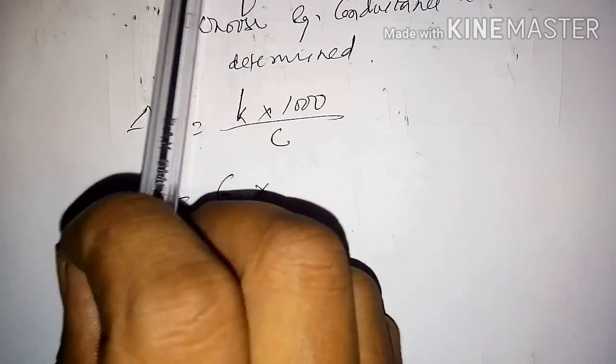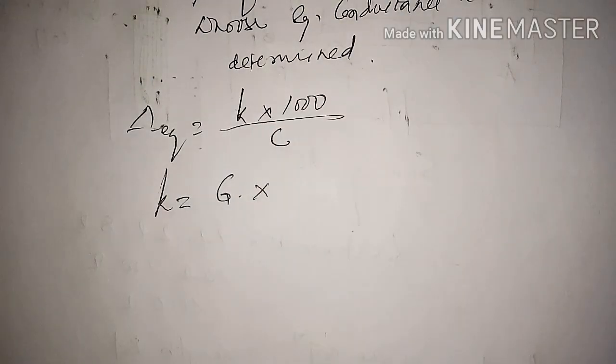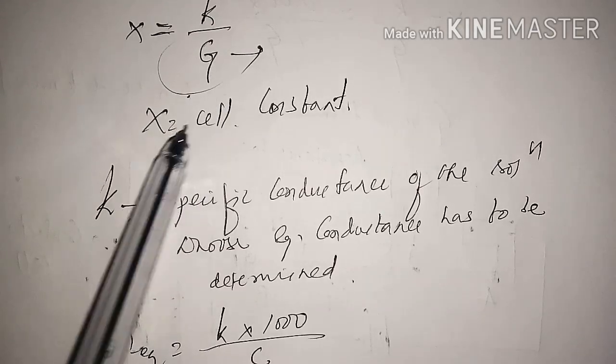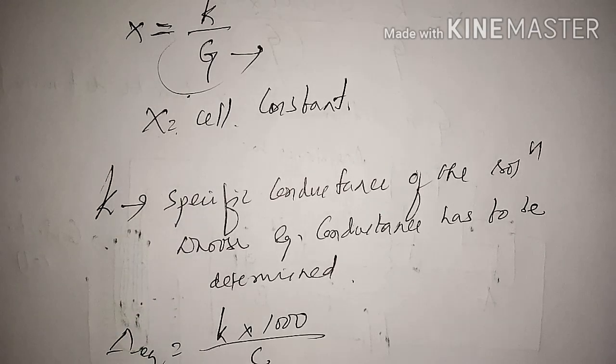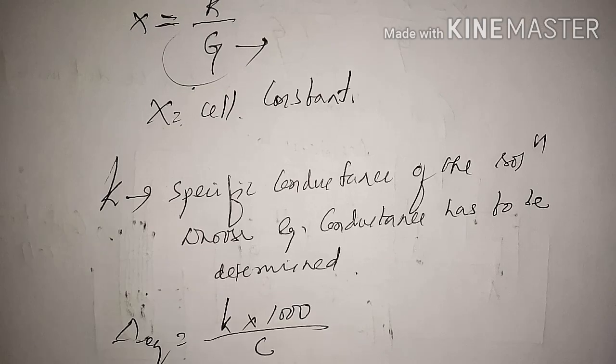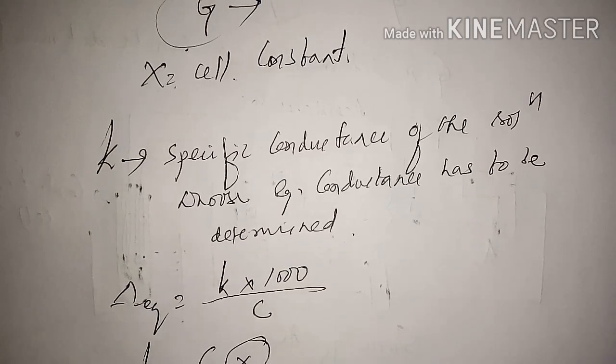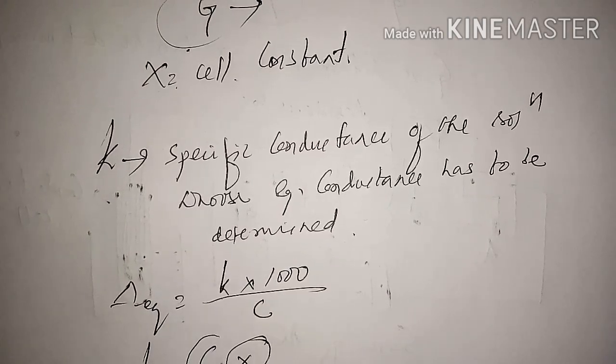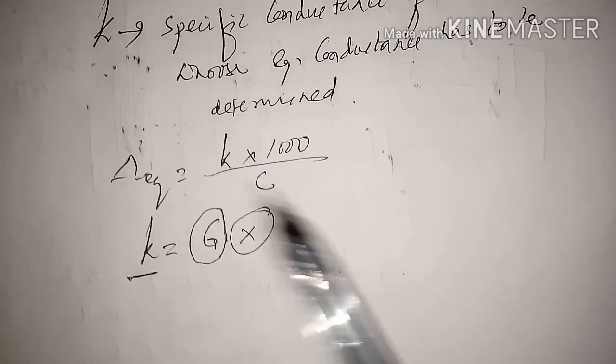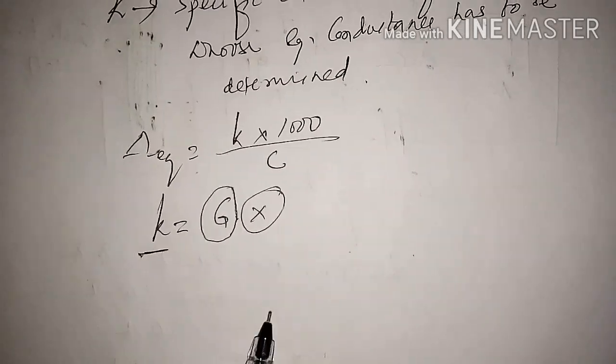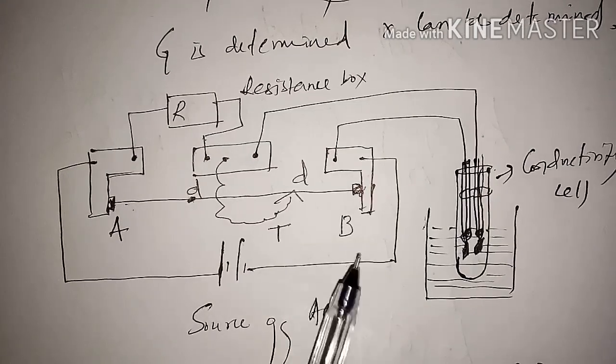X can be calculated from the known specific conductance. Once you have calculated the cell constant, we can calculate the specific conductance by measuring the observed conductance in a similar fashion using the instrument.